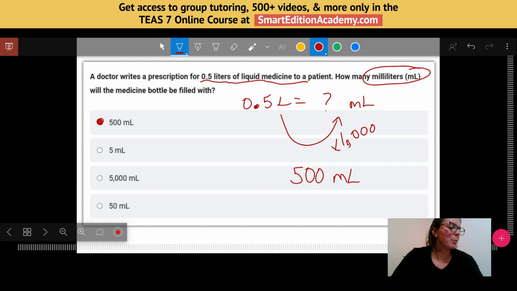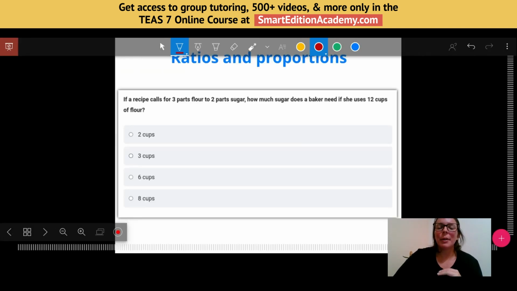Cool. So we do have quite a few more topics I want to try to get through in the next 20 to 25 minutes, so I'm going to zip on to the next topic. We're going to talk a little bit about ratios and proportions. Ratios and proportions are essentially something that we want to think about as fractions. You'll notice when I'm doing this problem, I'm going to use fractions to help me solve it. There are other ways to do it, but when we're trying to solve some of these more complicated ratio and proportion problems, fractions can be really helpful.